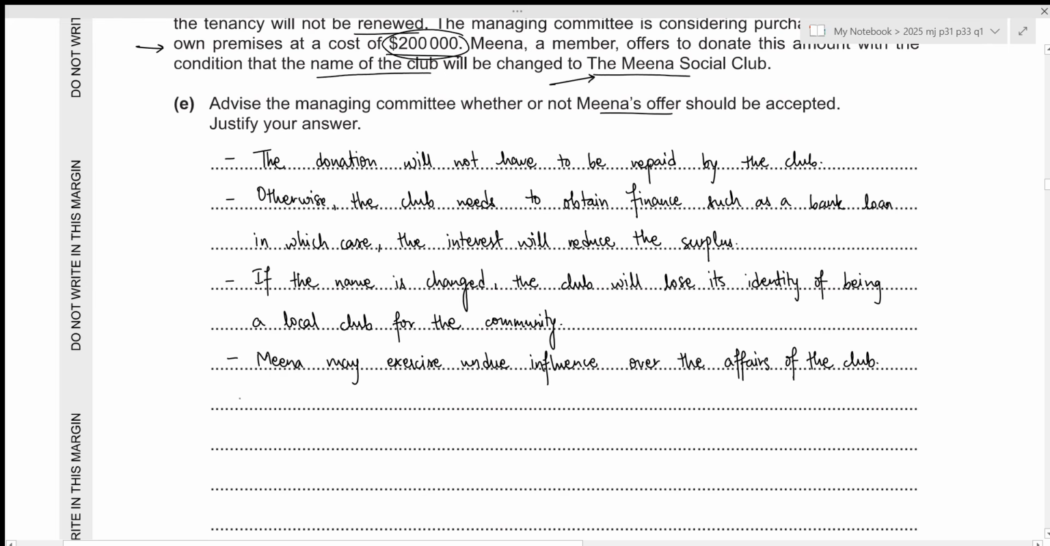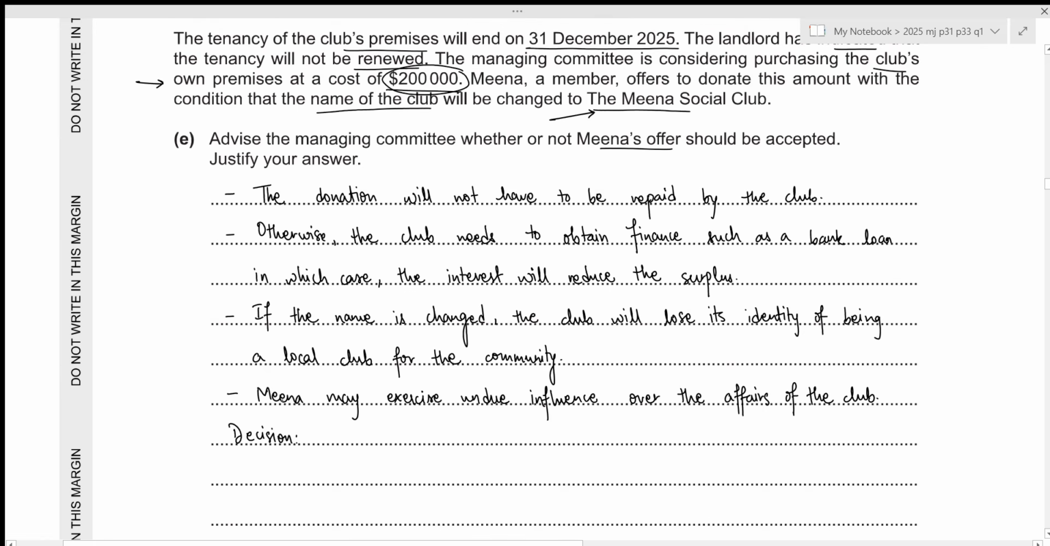Okay, now based on these factors, we need to make a final decision. So, in this case, I would advise the managing committee to not accept Meena's offer because, in this case, the entire identity of the club is being changed. And since Meena is funding a significant amount, other members might not like it, and due to which the membership may decline. Let's write it down.